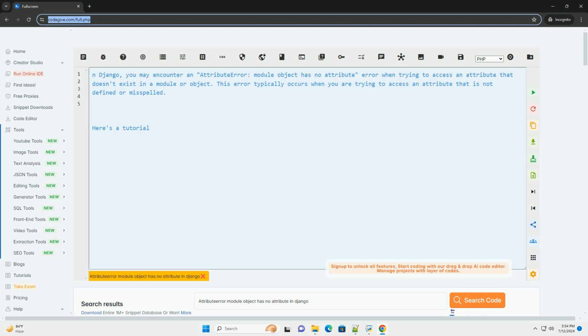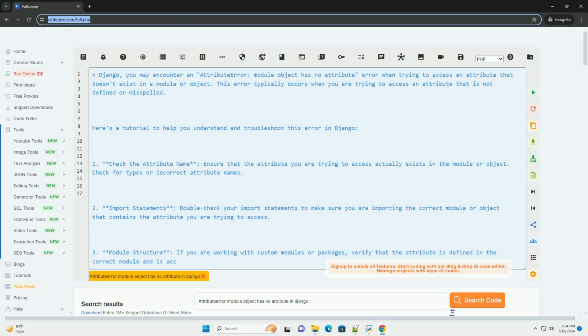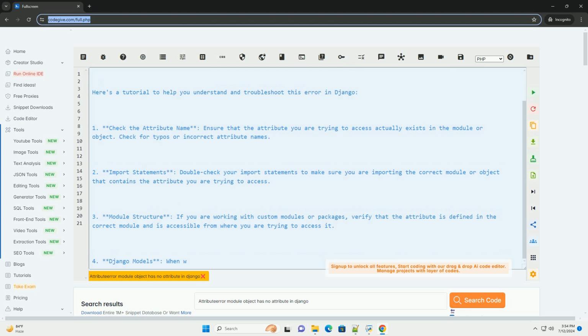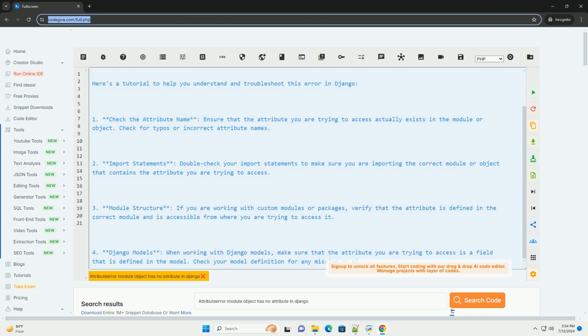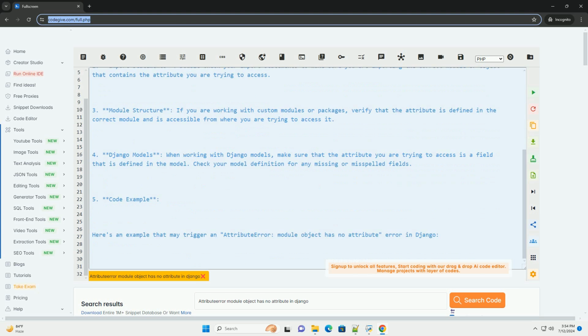In Django, you may encounter an attribute error: module object has no attribute error, when trying to access an attribute that doesn't exist in a module or object. This error typically occurs when you are trying to access an attribute that is not defined or misspelled. Here's a tutorial to help you understand and troubleshoot this error in Django.